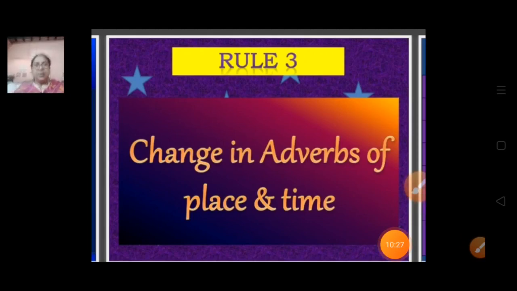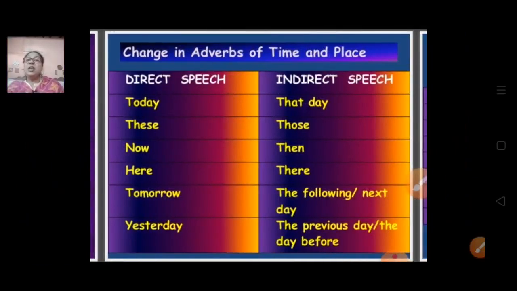Now rule number 3. This is very important, and we should always remember rule number 3: change in adverbs of place and time. So let's see rule number 3, change in adverb of time and place. This table, you just take a screenshot or note it down.